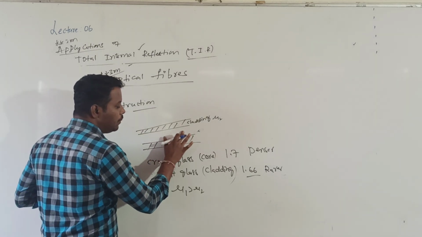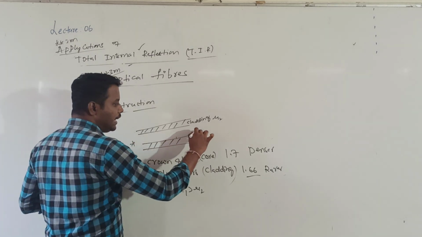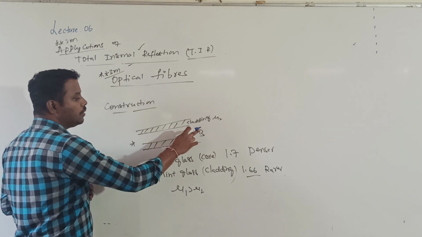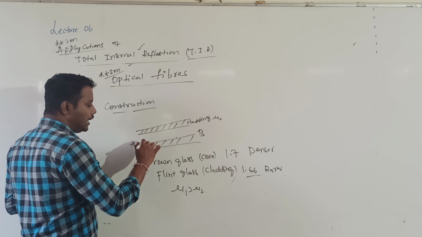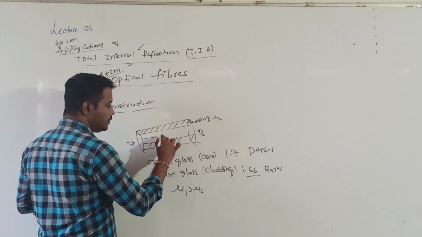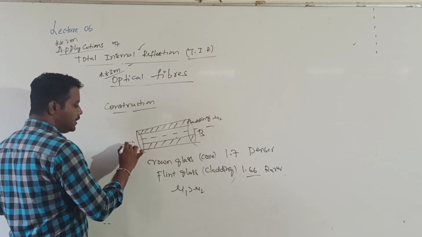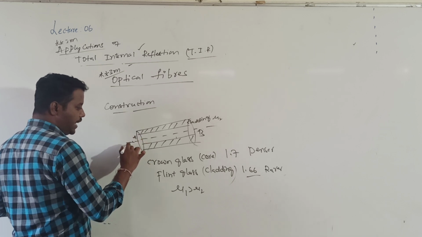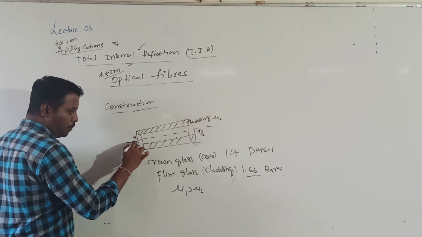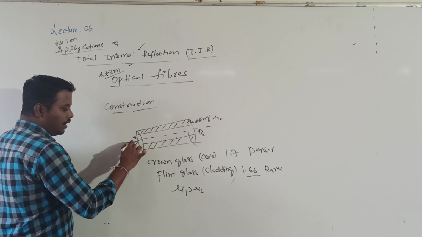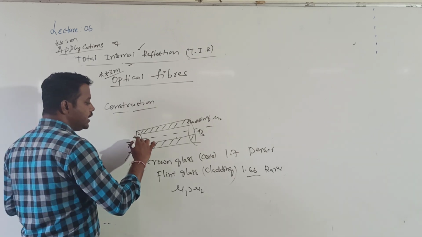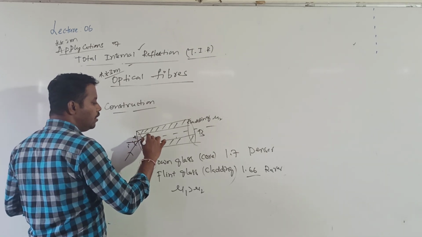Now, how will a light ray be transmitted? I want to transmit a light ray from A to B, an electrical signal in the form of light, from A to B. So what is to be done? Actually here, this is the axis. The light ray which is to be transmitted using the concept of TIR is allowed to be incident on the axis of this optical fiber at a particular angle of incidence. That angle is called what? A launching angle.